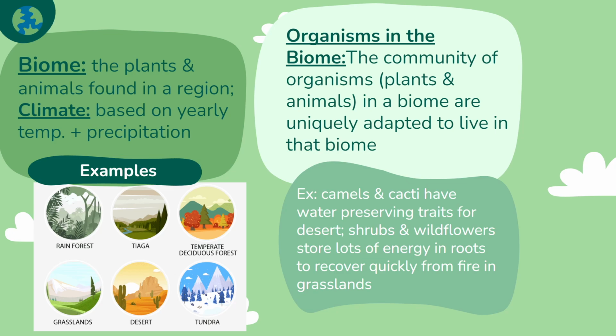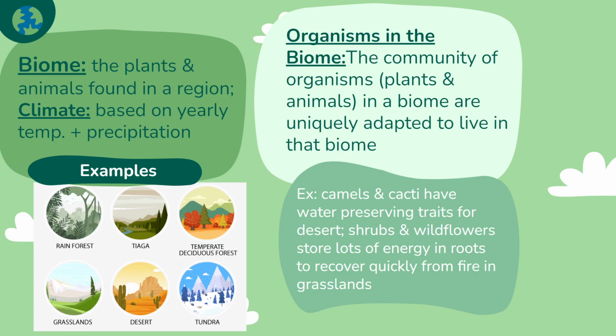It is really important to point out that the community of organisms that live in biomes are uniquely adapted to the climate of those biomes. Instead of thinking of the biome and trying to memorize what organisms can survive there, just remember that any organism in a biome must be uniquely adapted to survive in those conditions. For example, here we have camels and cacti. Camels have humps which store energy in the form of fat for times when they are unable to find energy for a long period of time. Cacti have thick, waxy cuticles or coats that basically prevent water loss through evaporation. These are both adaptations that allow those organisms to survive the harsh, dry conditions of the desert.